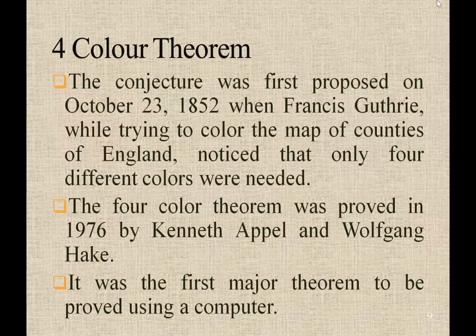The four-color theorem was proved in 1976 by Kenneth Appel and Wolfgang Haken. It was the first major theorem to be proved using a computer.